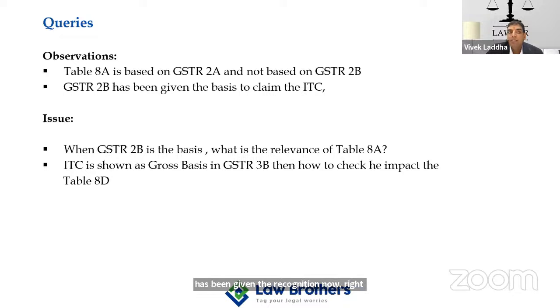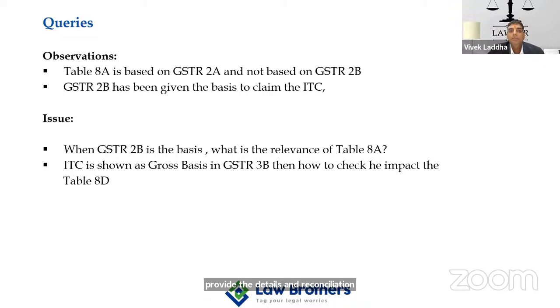And GSTR 9 Table 8A, on the other hand, is being populated based on your 2A status. So what is the relevance, when on the one hand they are asking you to take the credit on the basis of 2B, and on the other hand in GSTR 9, which is very important for any assessment purpose, they are asking you to provide the details and reconciliation based on 2A?